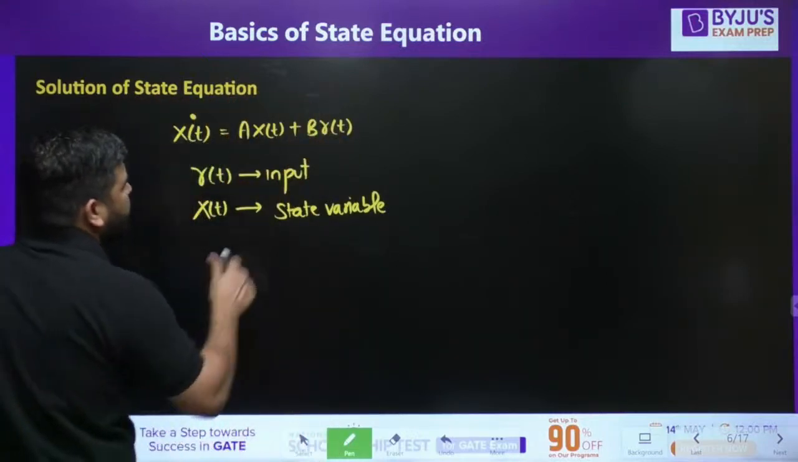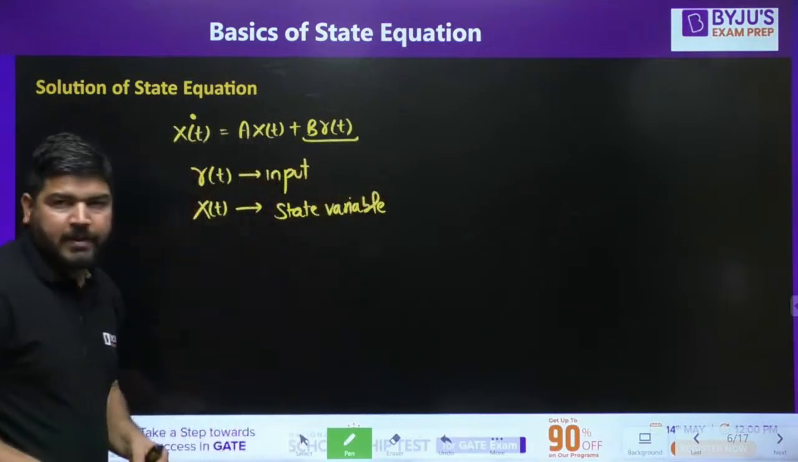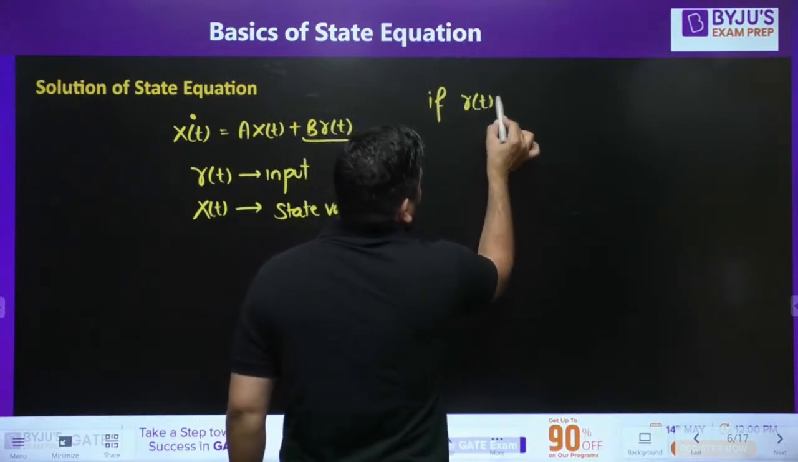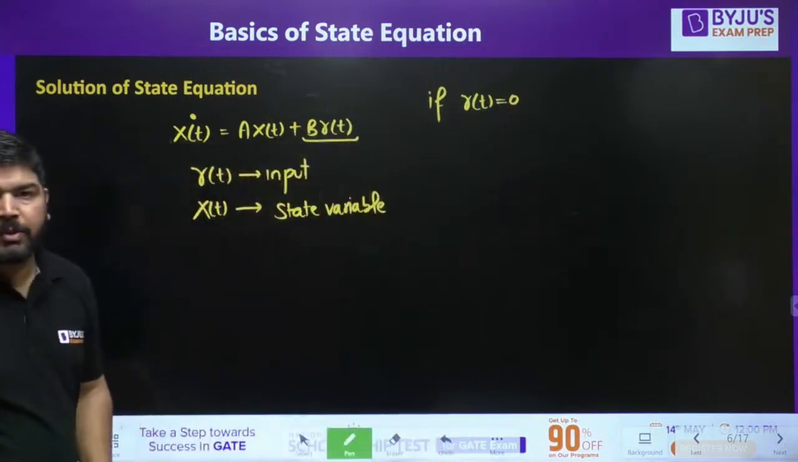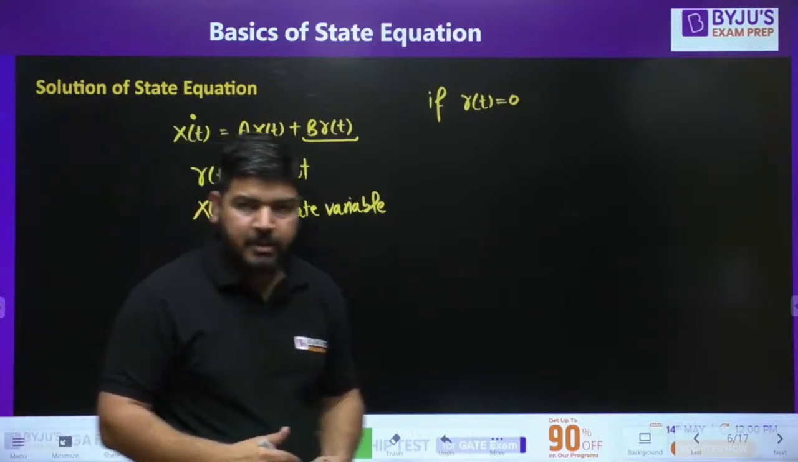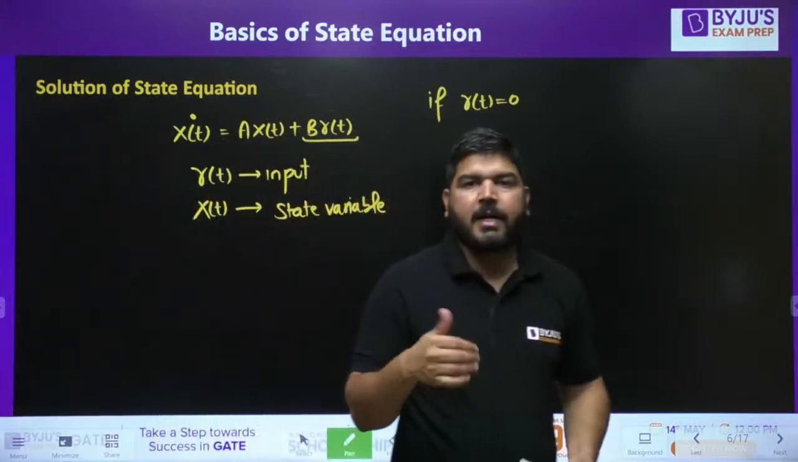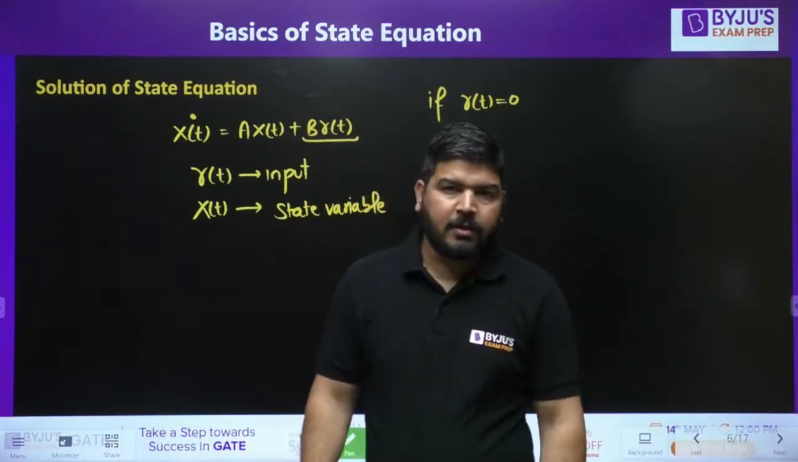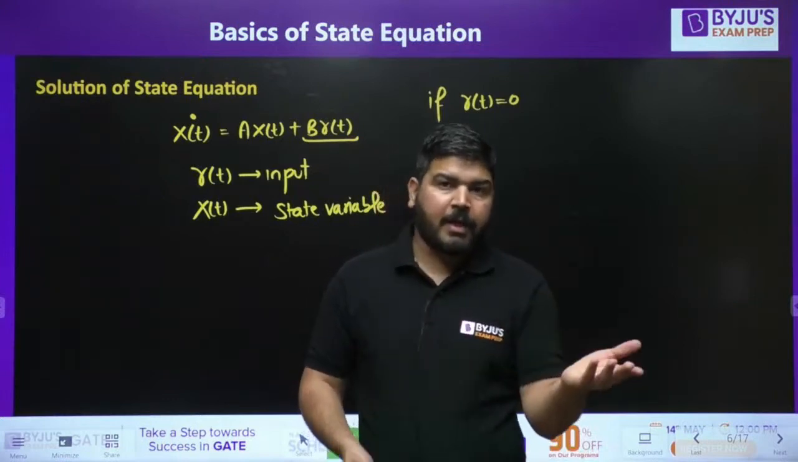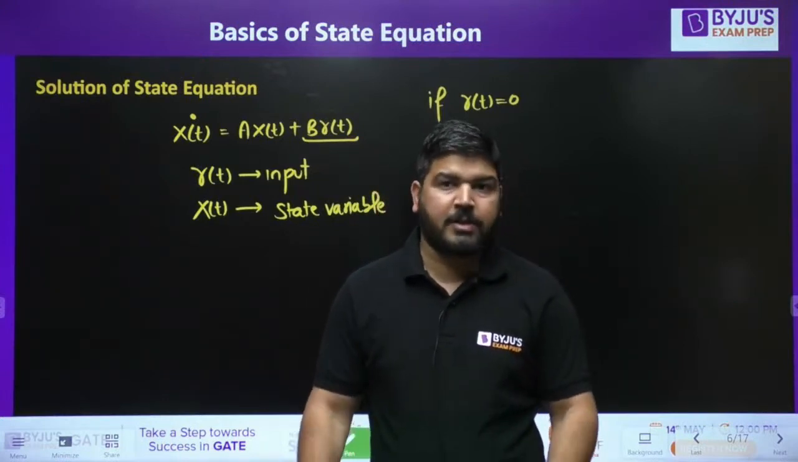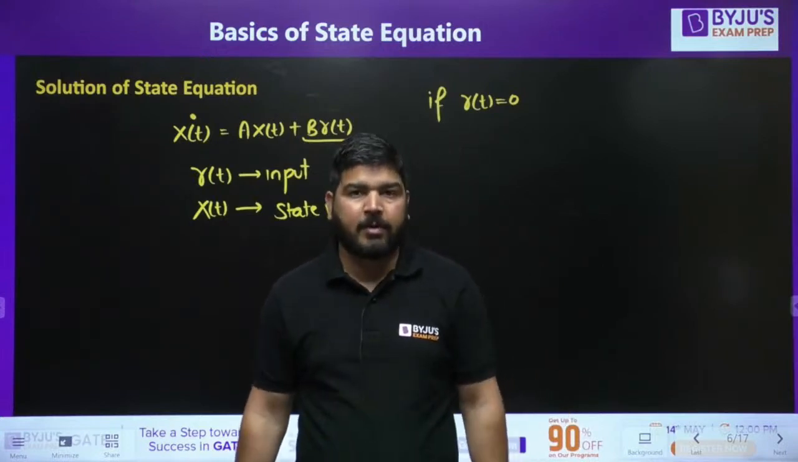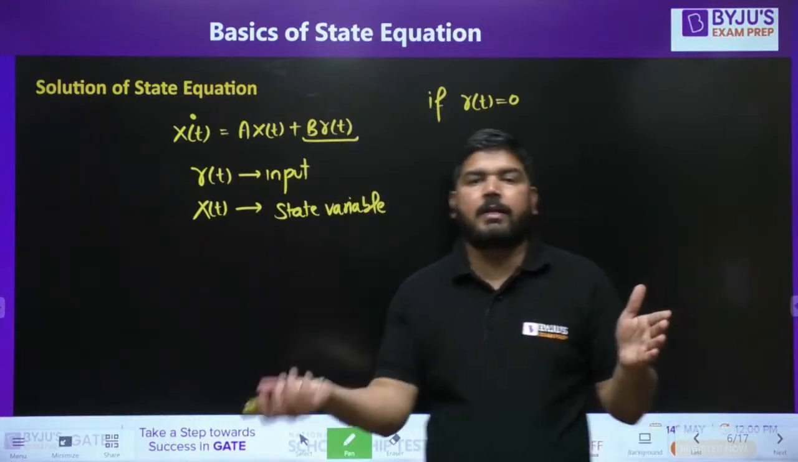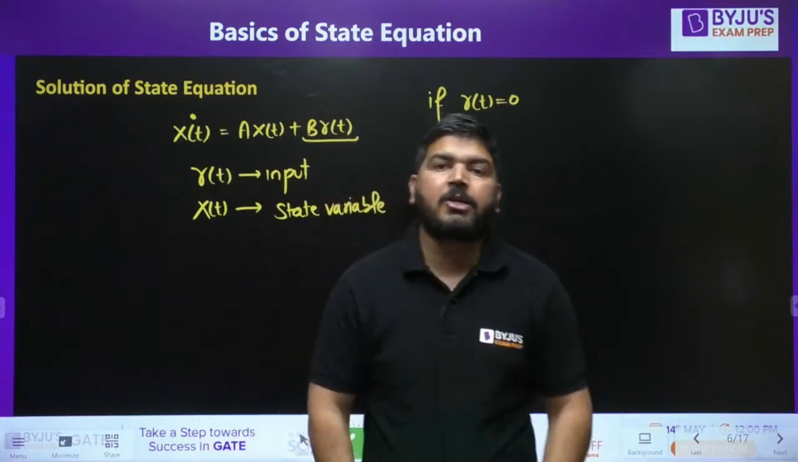Now sometimes you take zero input. So let's first take the zero input. If r of t is 0, if there is no input, then how will the state variable change? Because of the initial condition of the state variable in the system, after some time t the values of the state variable will change, because the initial state variable will act like input. Sometimes there is no input, still you get the output. Why? Because of the initial value of the state variable.